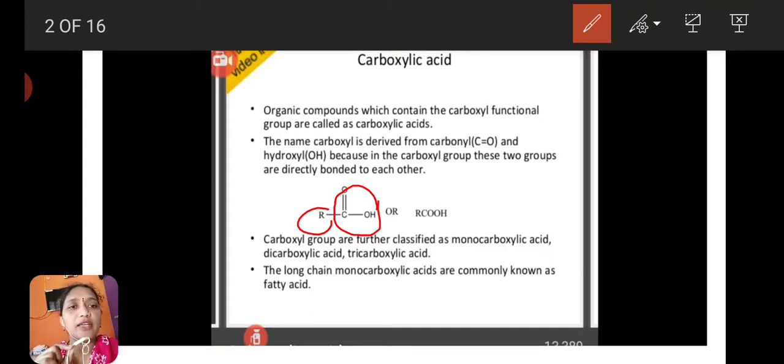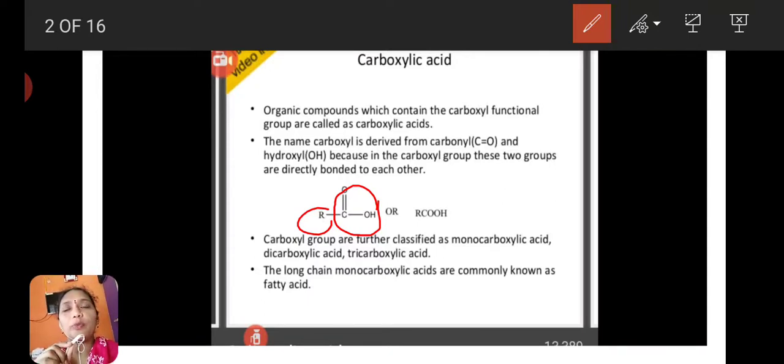For example, dicarboxylic acids are succinic acid, adipic acid, glutaric acid, oxalic acid, etc. Those have two carboxylic acid functional groups. Tricarboxylic acids have three carboxylic acid functional groups. The long chain monocarboxylic acids are commonly known as fatty acids.